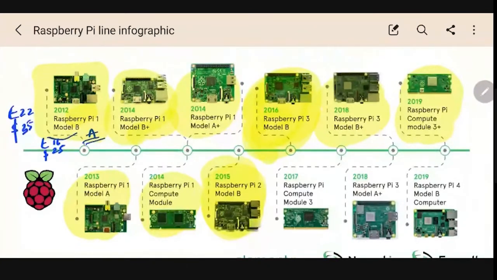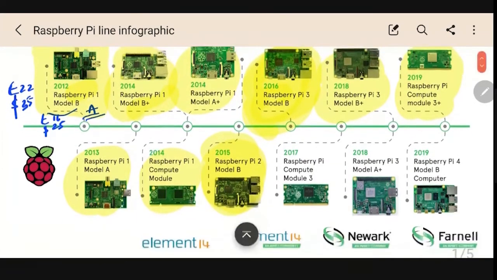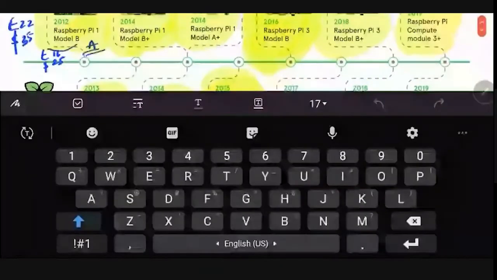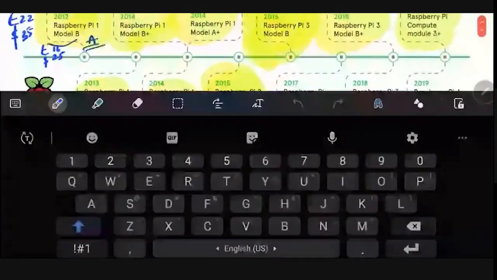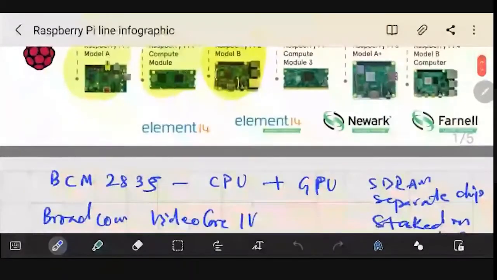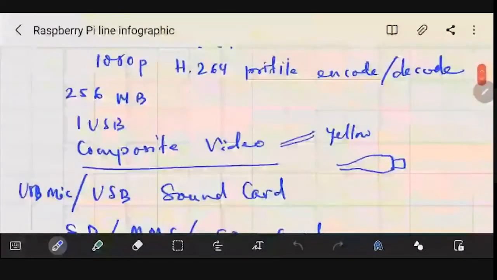As you have already seen, initially it started with a single core processor of 7 megahertz, and now it has come up to a quad core processor. So obviously computing capability has improved, and the amount of RAM has also increased. All these things we have already discussed. Now the next thing that we will be discussing is some Python programming.